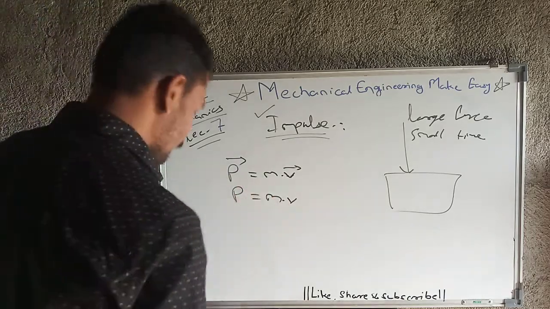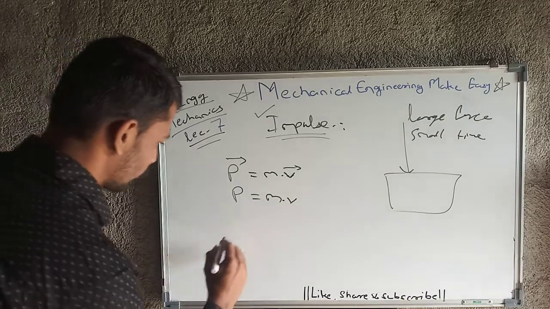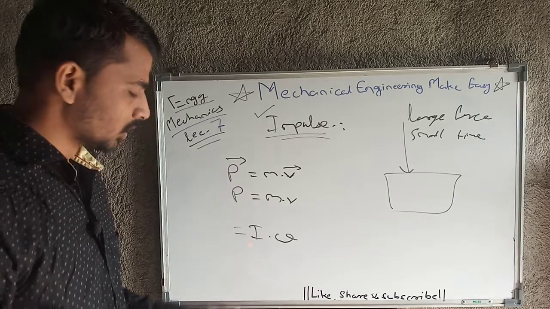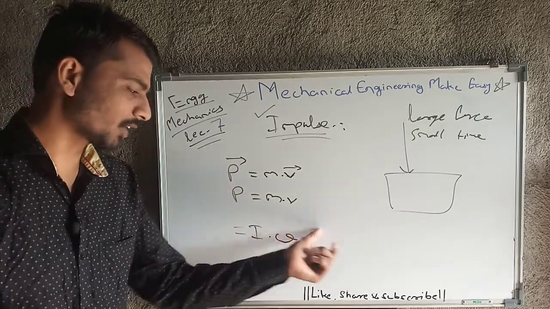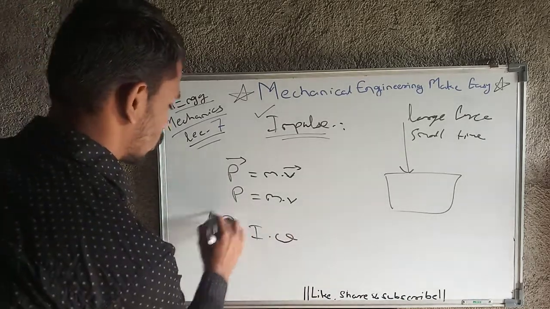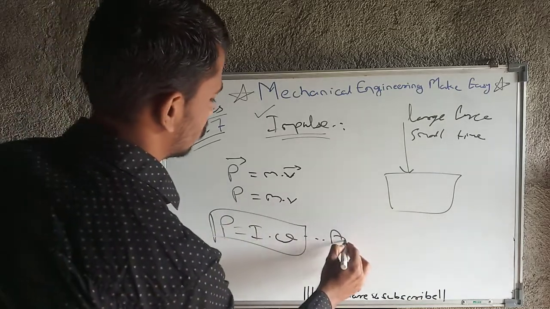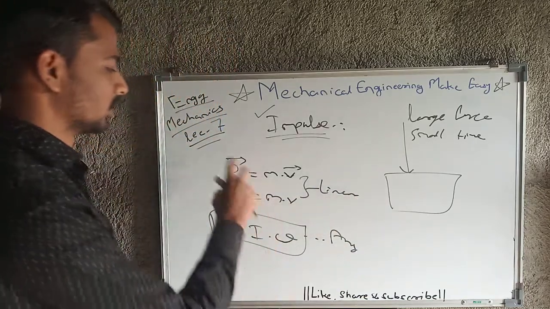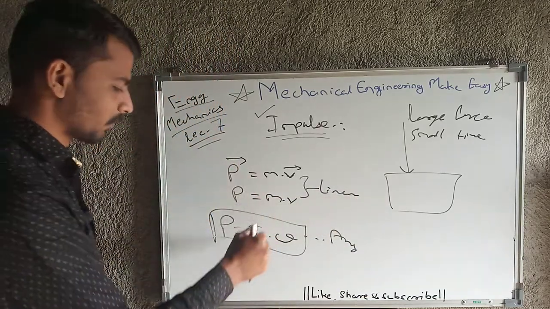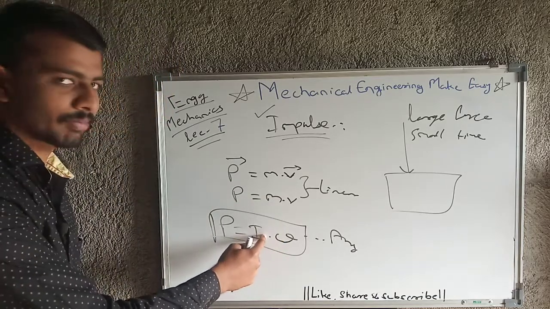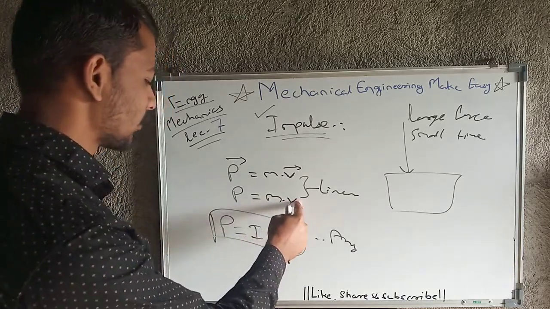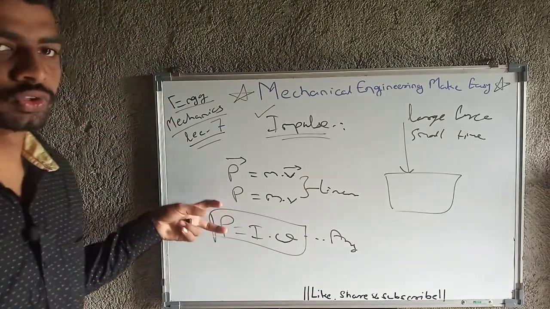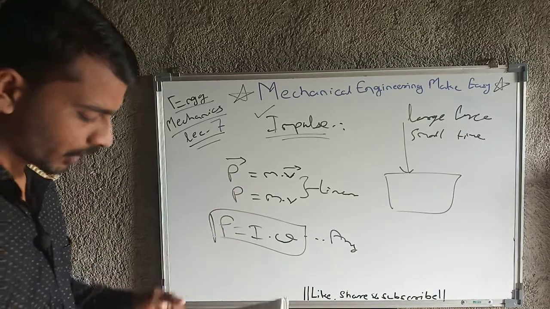This is linear momentum. And for angular momentum, that will become I into omega. Again this is mass moment of inertia and this is angular velocity. This is angular and these both are linear. Okay, so the only difference between linear and angular is here: in case of mass we have to consider mass moment of inertia, and in case of linear velocity we need to consider angular velocity. Okay, so note down these two formulas. These two formulas are very important, that is linear momentum and angular momentum.